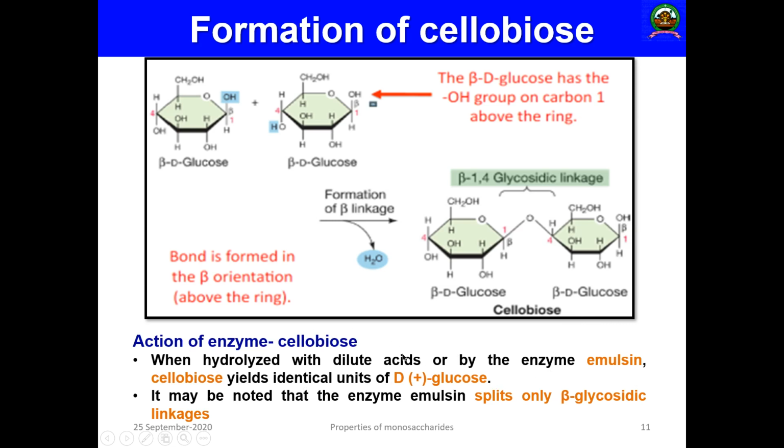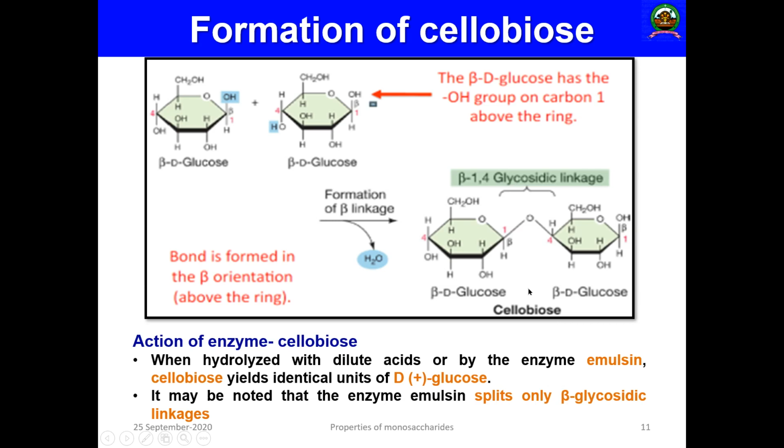So one cellobiose cleaved hydrolytically by emulsin will give glucose, and the enzyme emulsin splits the beta-glycosidic linkage. This linkage it will cleave. That is the formation of cellobiose.